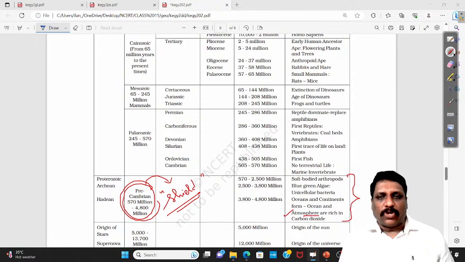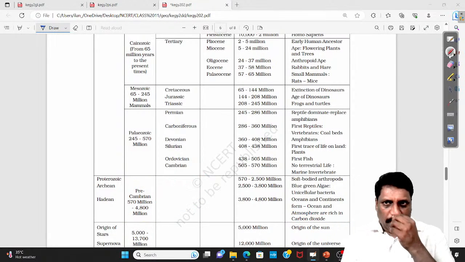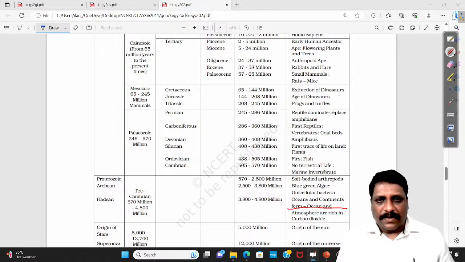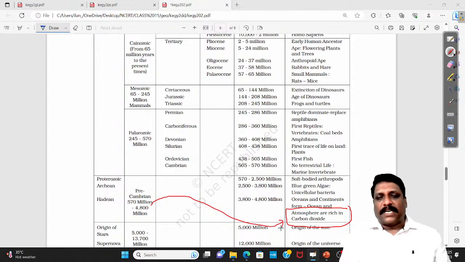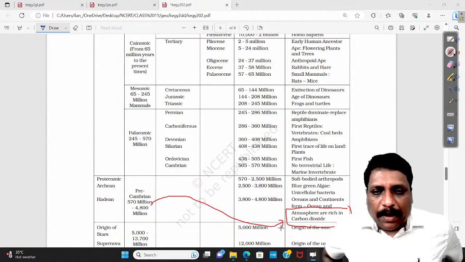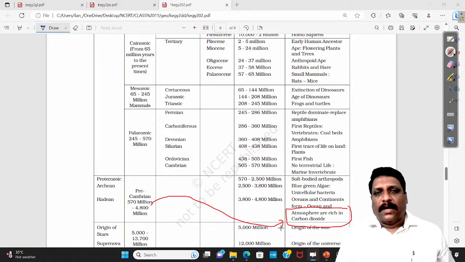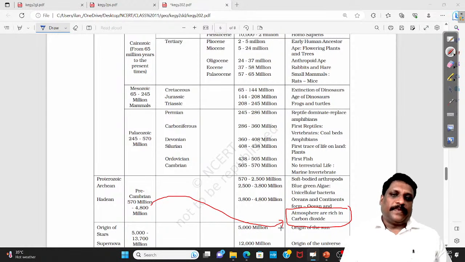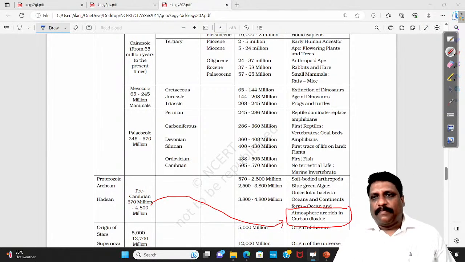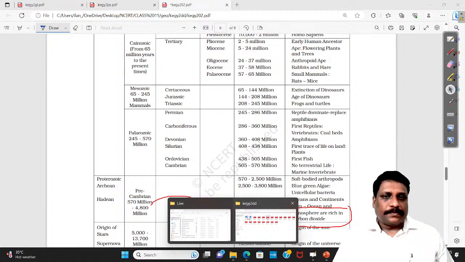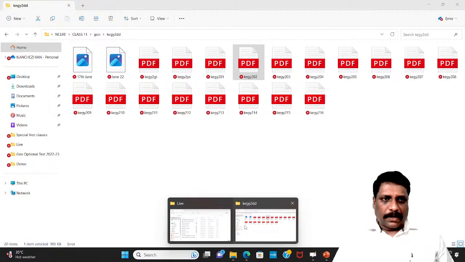And one more thing, they said the atmosphere was rich in carbon dioxide. See how small this information is. This is the time when the atmosphere had its formation, and NCERT gives you only one line: the atmosphere was rich in carbon dioxide. And my dear friends, if you remember, once a question was asked on this. If possible, I'll get this question, just to tell you that.